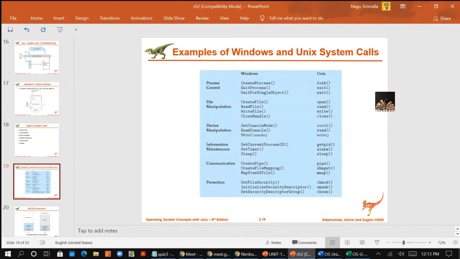Next, coming to the device management. Whenever you are executing any program, it requires several resources like memory, disk drives, access to files, and so on. If the resources are available, they will be granted. Otherwise, the process will have to wait until the sufficient resources are available. Are you getting me?